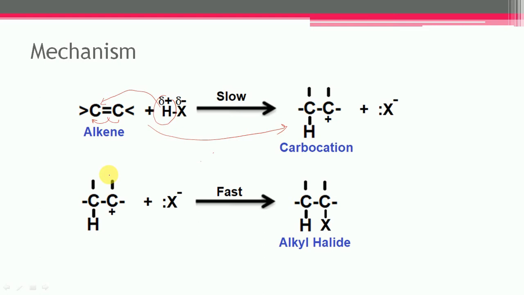Then step number 2. In step number 2, the negative halide ion is added to the carbocation, and this halide ion gets attached to the carbon carrying the positive charge. So in this case, step number 1 is the slow step and rate determining step, and step number 2 is the fast step.